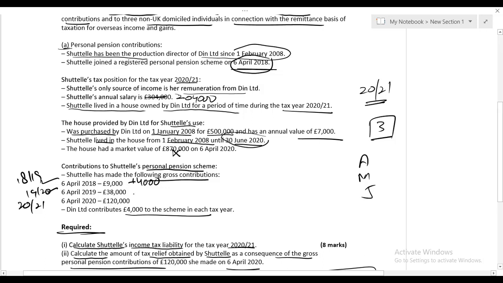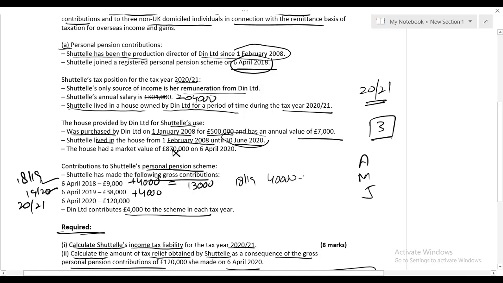When it comes to 1920, the total contribution was 42,000. Now the question is, sir, we have a limit of 40,000 and in tax year 1920 the total contribution was 42,000. How does it work? Look at this. In tax year 1819, the total contribution is 13,000 but the limit is 40,000.